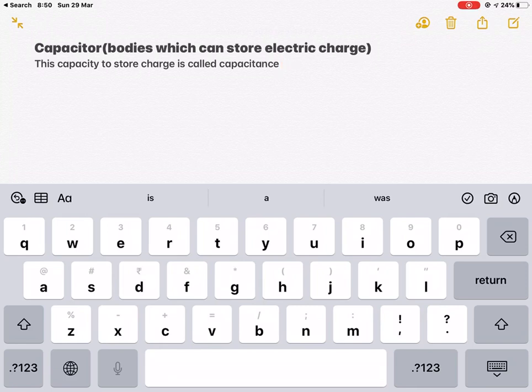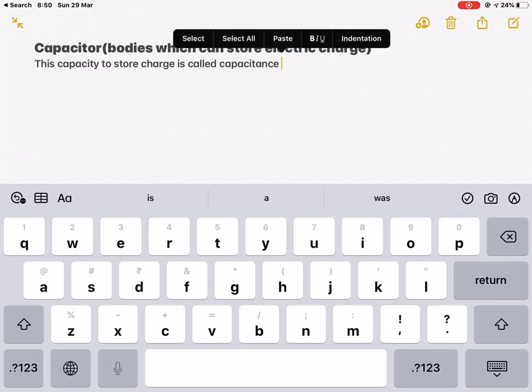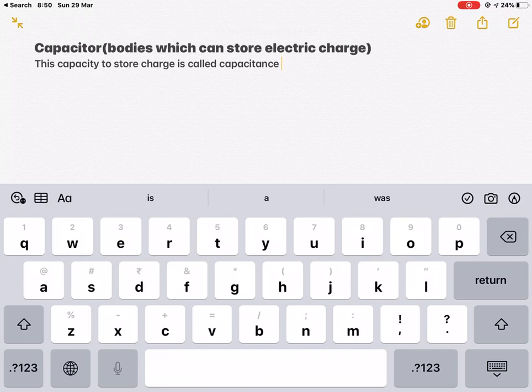So we were in need to make a device, a body which has the ability to store a huge amount of charge. These devices are called capacitors. So we can say a capacitor is a special device which can store more electric charge as compared to an isolated conductor.